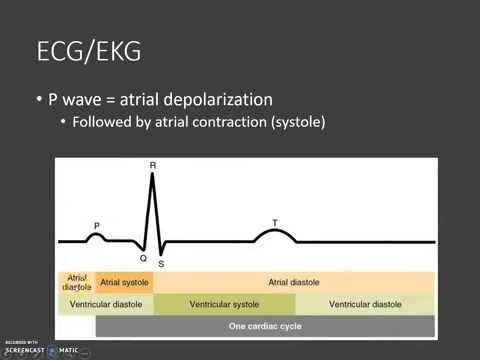And first of all, I should kind of point out the difference between the terms diastole and systole. So systole means a period of contraction. Diastole means a period of relaxation. So atrial systole basically means when the atria are contracting, and atrial diastole means the atria are relaxing. So the P wave is the electrical activity that causes the contraction of the atria. So there's the electrical activity first, and then the atria contract due to the electrical activity stimulating them to contract.